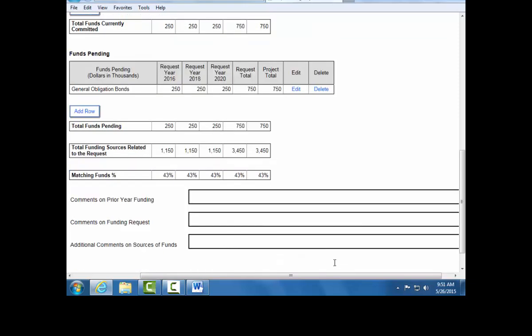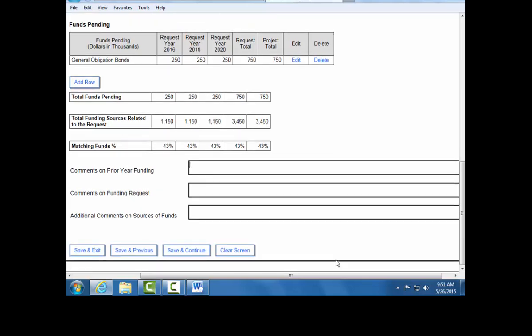Users have the option of entering comments on prior year funding, the funding request, or adding any additional comments on sources of funds in these three sections. These are all text fields. Once you have completed entering your information on the funding sources page, you may select Save and Exit, Save and Previous, or Save and Continue.